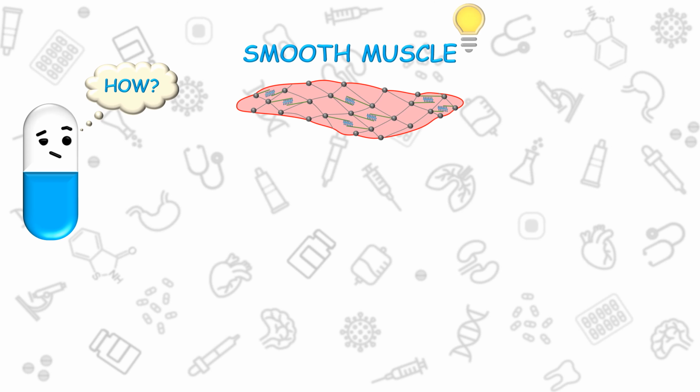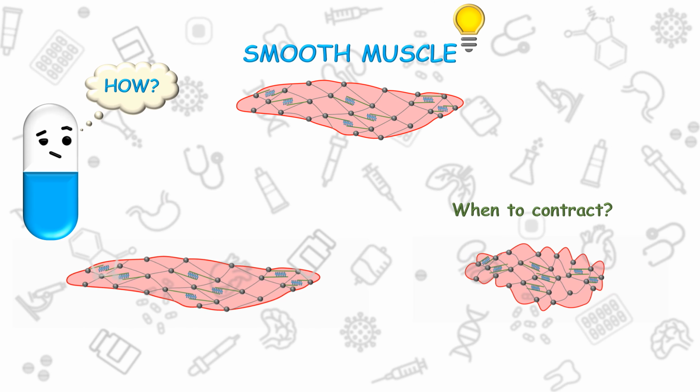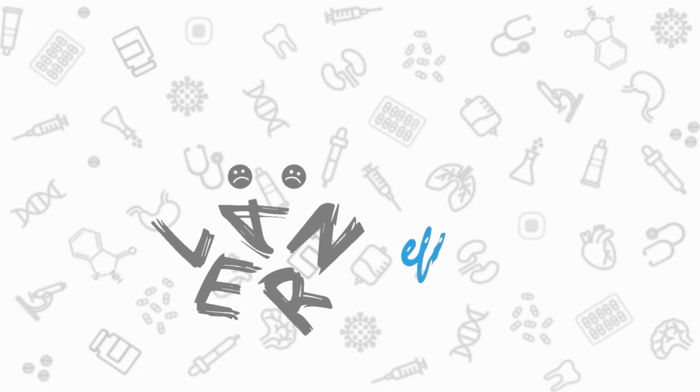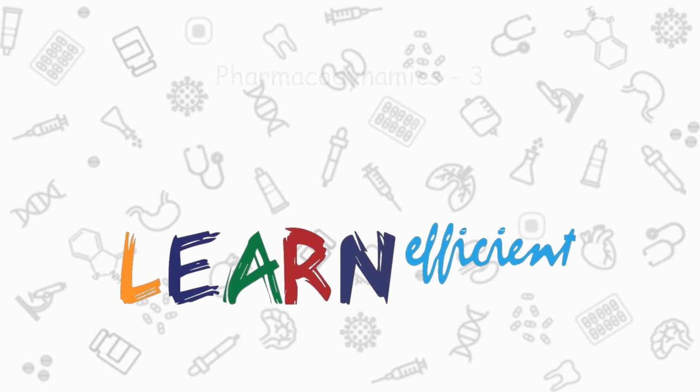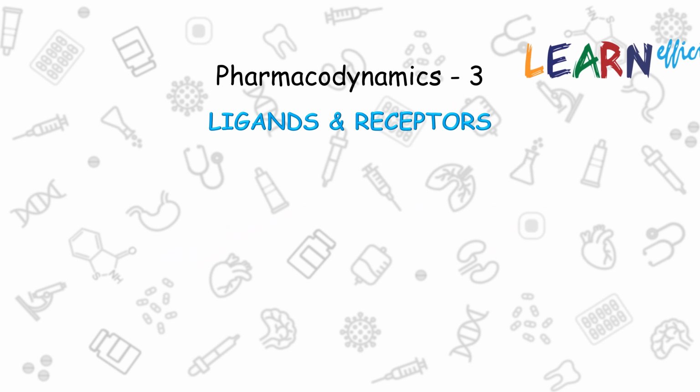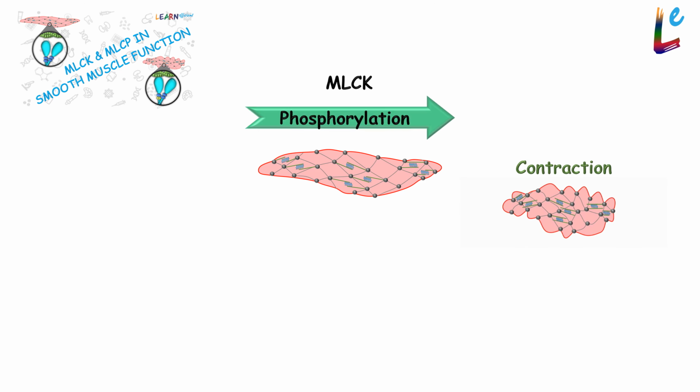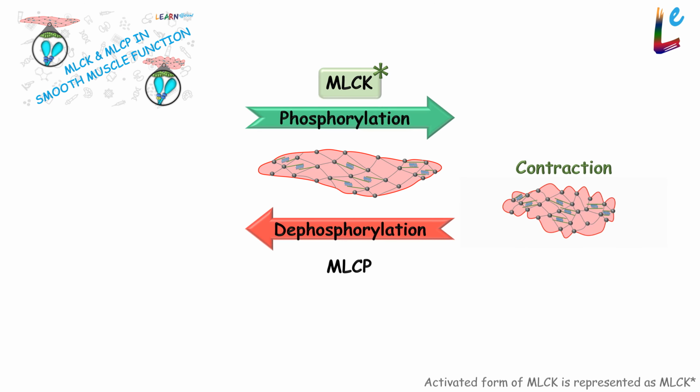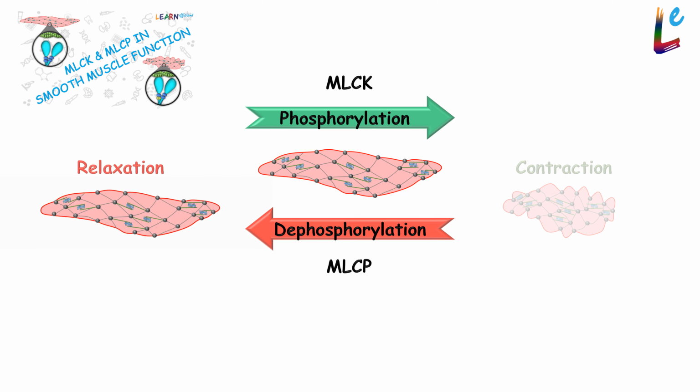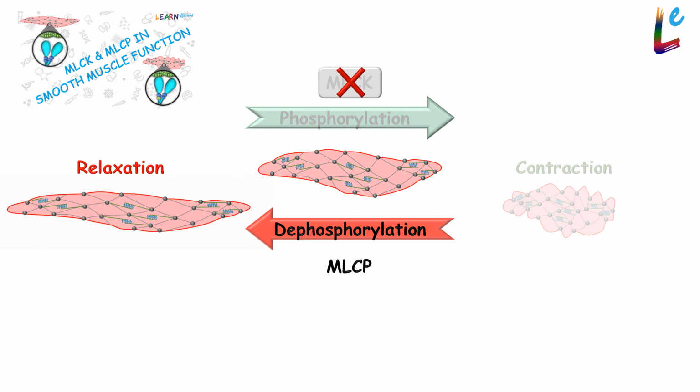How does a smooth muscle know when to contract or relax? Let's explore this in Learner's Vision Pharmacology, Pharmacodynamics Part 3, Ligands and Receptors. In the previous video, we saw that smooth muscle contracts when MLCK is activated or MLCP is inhibited and relaxes when MLCK is inhibited or MLCP is activated.